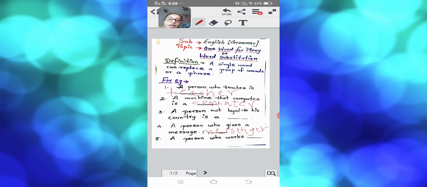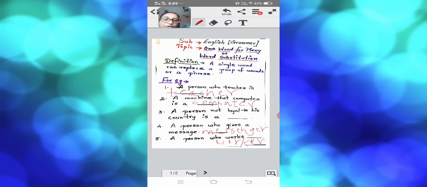Now next, children, a person who works. What is a person who works called? A person who normally works, that is you, me, your father, your mother, they all belong to the category of workers. Workers doesn't mean only a person who is doing heavy load work. Worker is a general term that is used for common people who are doing all types of work, like a carpenter, cobbler, potter, your mommy, that is a housewife, housemaker. So all of them come to the category of a worker. Worker means a person who generally does any type of work.